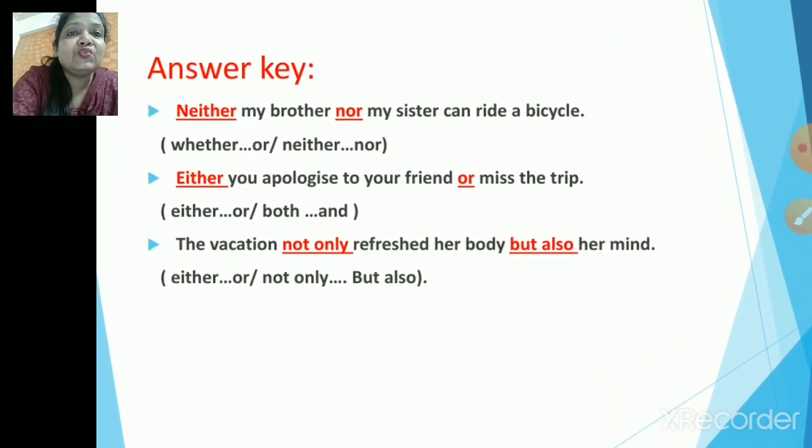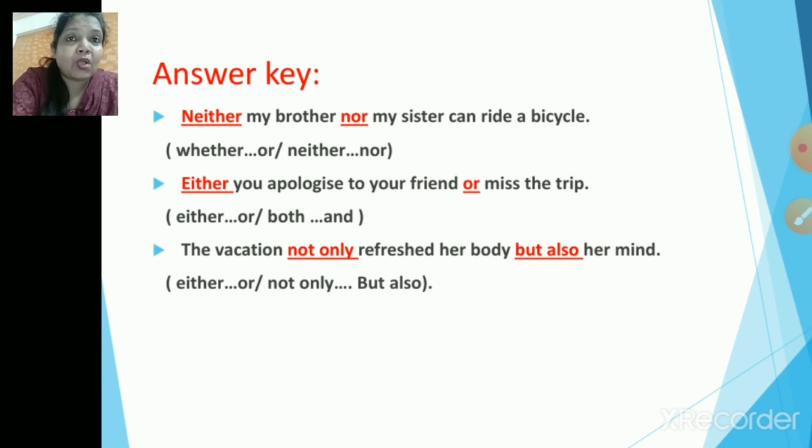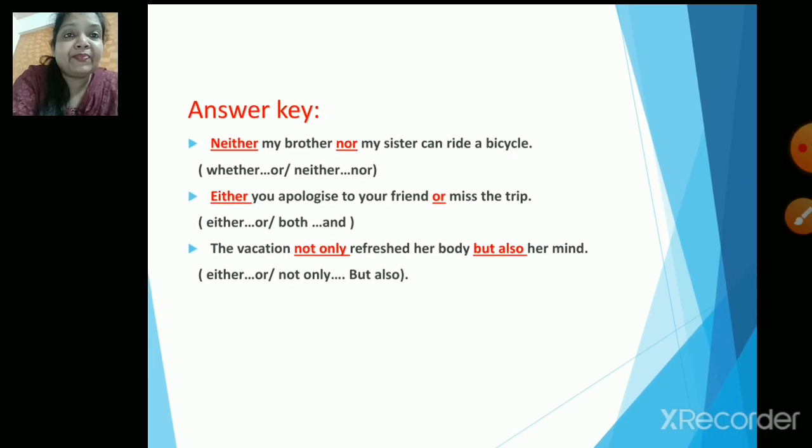Yes, the first one is: neither my brother nor my sister can ride a bicycle. Alright. Next, either you apologize to your friend or miss the trip. Next, the vacation not only refreshed her body but also her mind. Alright, so this is what the correct answer is.